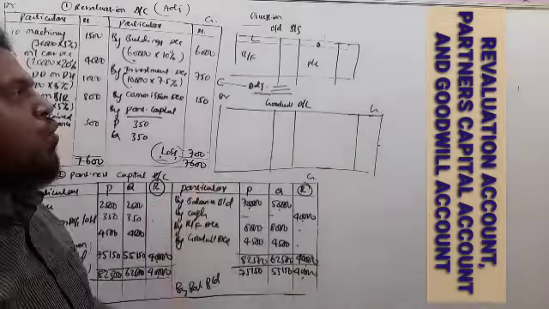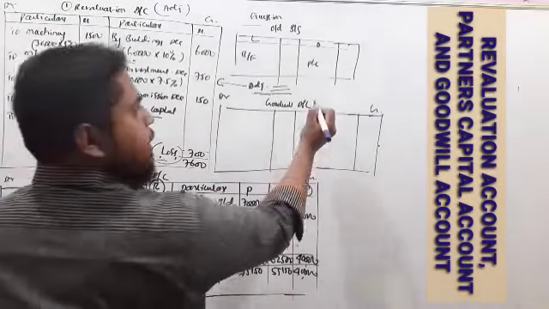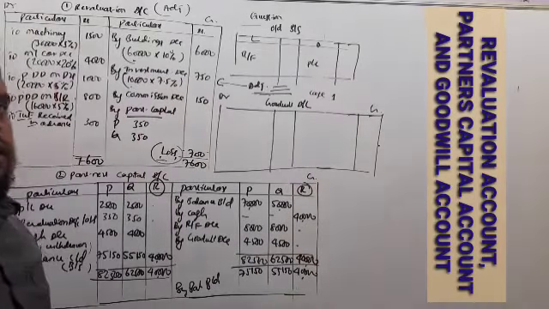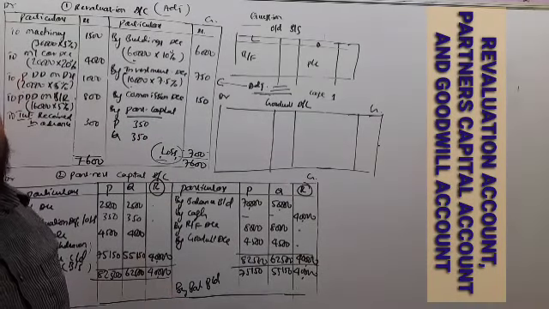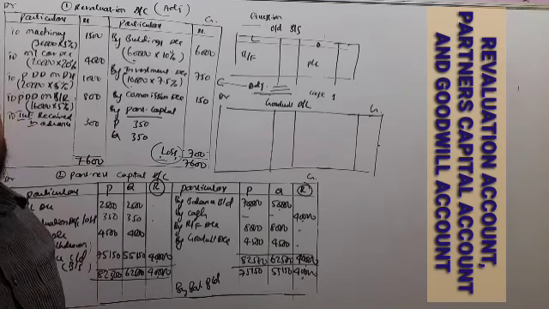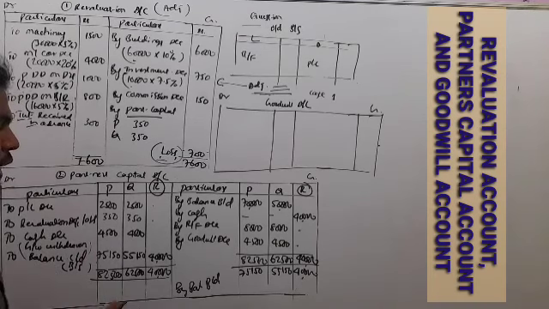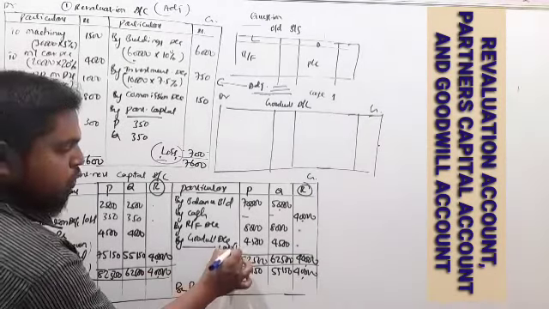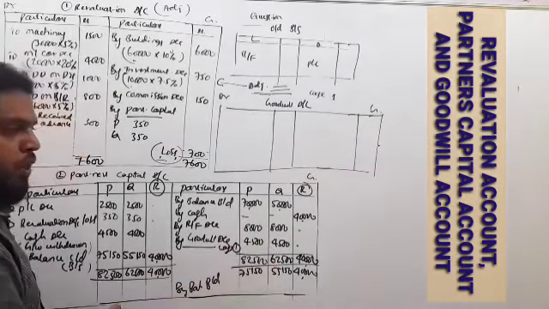And next, the goodwill account. So as per case 1, as per situation 1, goodwill is brought in the form of cash and that goodwill is withdrawn by the old partners. See here, as per case 1 only, the goodwill amount we have shared among the old partners.